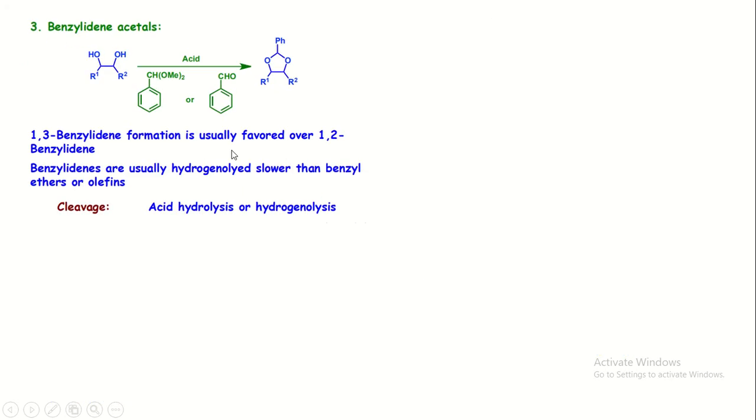Now, the next way, the protection of 1,2-diol by using the formation of benzylidene acetal. This can be done when 1,2 or 1,3-diol reacts with benzaldehyde or benzyl acetal in acidic condition to form the benzylidene acetal. 1,3-benzylidene acetal formation is usually favored over the 1,2-benzylidene, means the 1,3-diol is easily protected by using aldehyde, and 1,2-diol is easily protected by using ketones. Now, the deprotection takes place by acidic hydrolysis or hydrogenolysis.